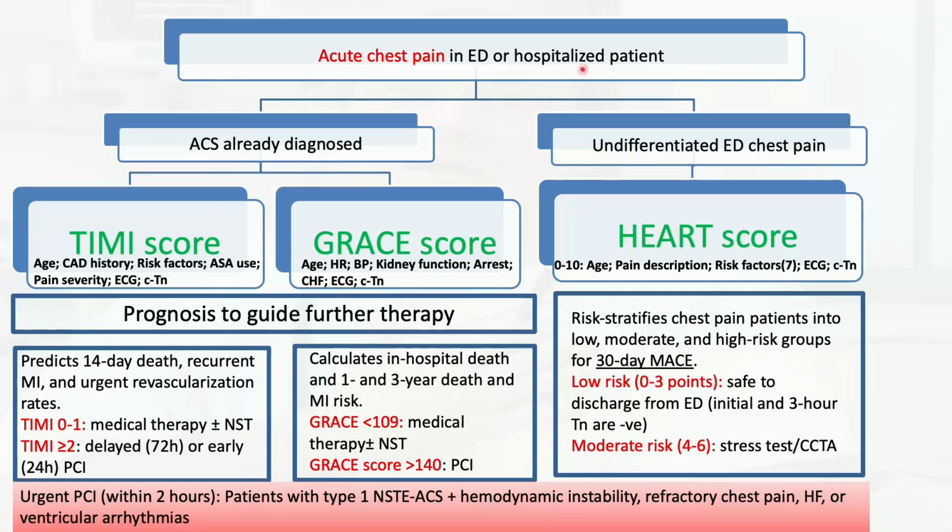So again, I think this diagram is very helpful. This is how I approach my patient with acute chest pain, depending on whether initially ACS is on the table or not. If it's not on the table, there's possibility of other differential diagnoses. I do the HEART score to see how likely they are to have ACS, and if ACS is already number 1 or top on the differential based on their presentation, then I stratify them with a TIMI score or GRACE score, and then I take it from there.